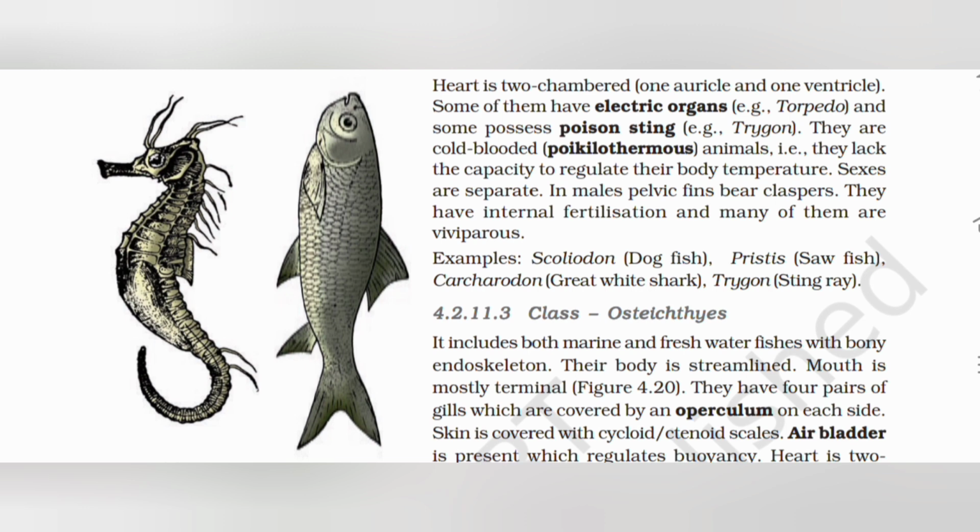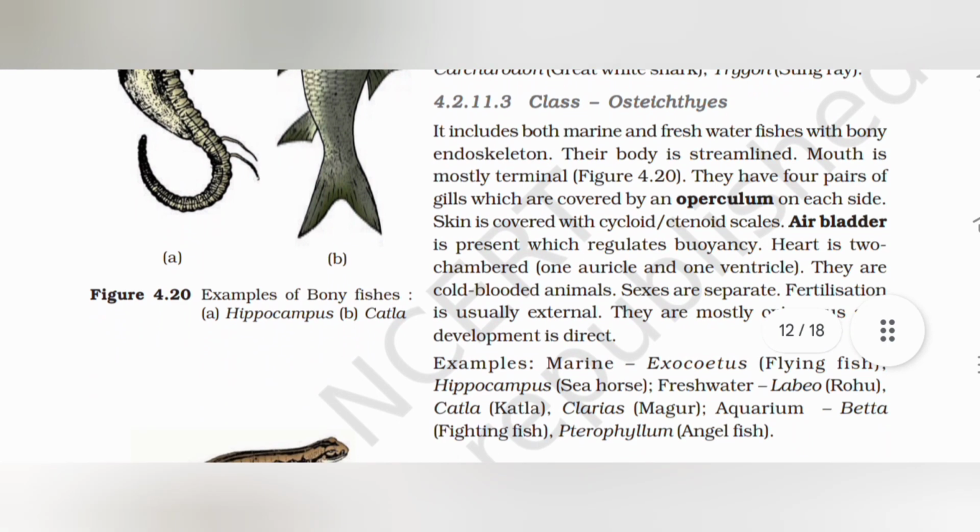4.2.11.3 Class Osteichthyes. It includes both marine and freshwater fishes with bony endoskeleton. Their body is streamlined. Mouth is mostly terminal. In figure 4.20, they have 4 pairs of gills which are covered by an operculum on each side.